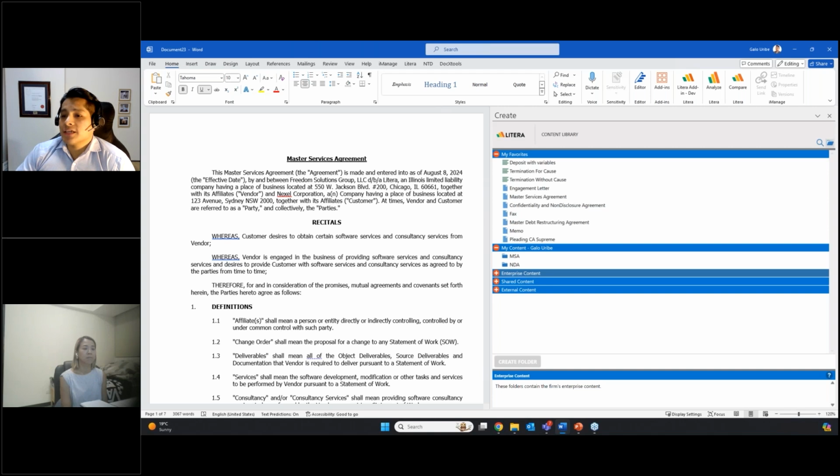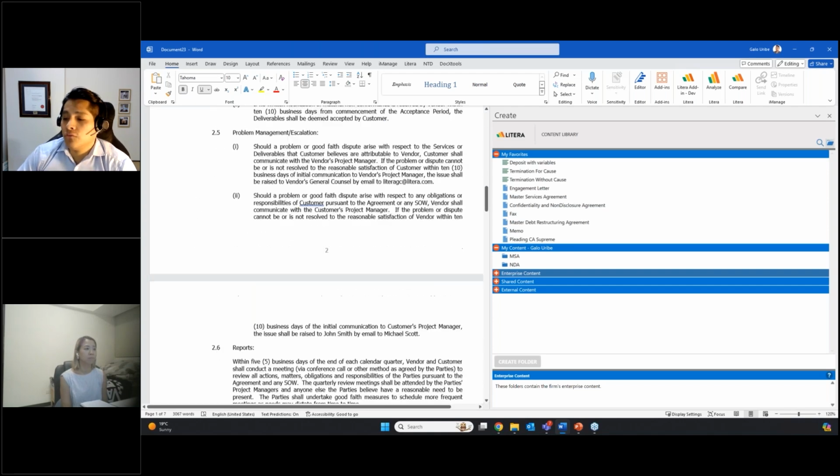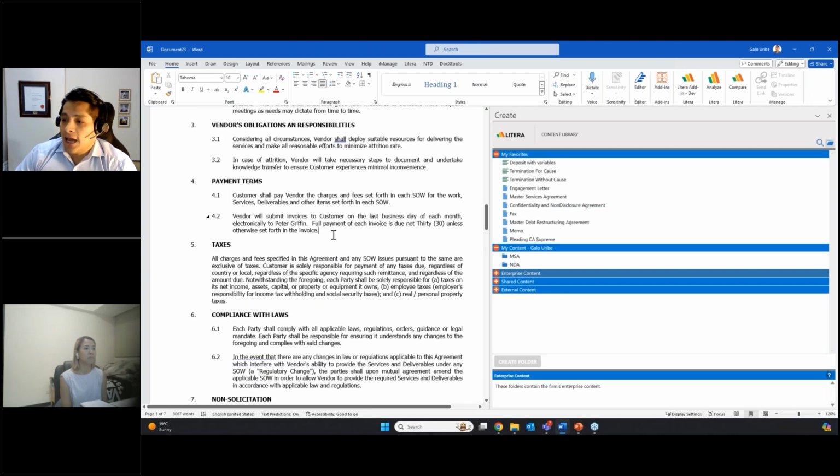For this particular example, I need to add a deposit clause into this MSA. And for that, I will scroll through this document and go to section 4, which is payment terms. And here I need to add a deposit clause. So if you were not using a content library or a document automation system, you would probably have to copy and paste some content from another document, and make sure that the formatting is correct, that the numbering is correct, that the fonts are right, and a lot of other things that you need to check when you are reusing document content.